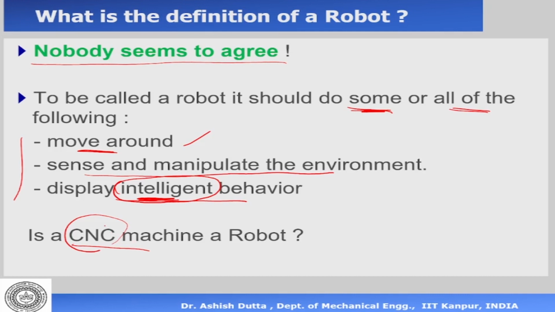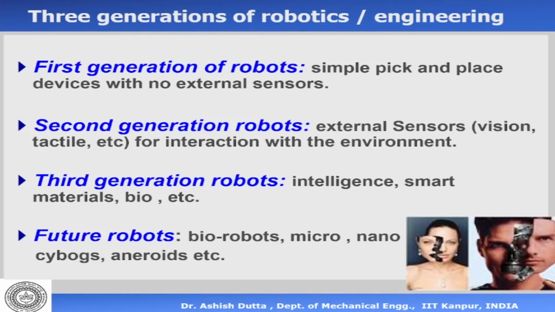Okay, a CNC machine, you may argue that the cutting tool is moving. Yes, but the cutting tool is just moving as per the program. If you ask it to move X, it will move simply X. So there is no way it senses the environment and it manipulates the environment. It doesn't do that. Okay. So a CNC machine is a machine tool, it's not a robot.